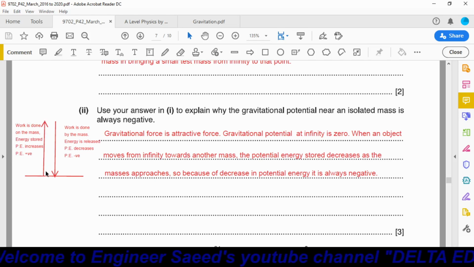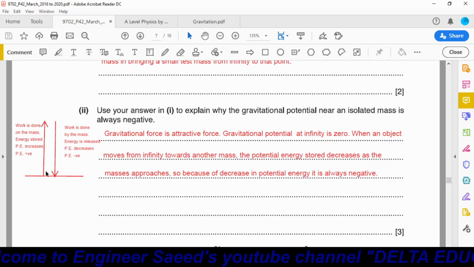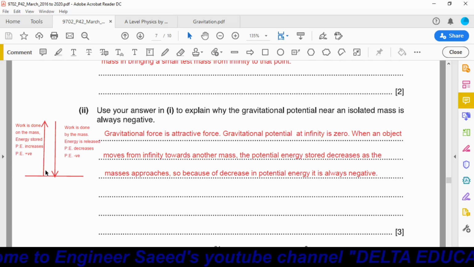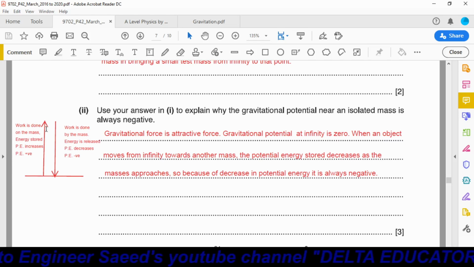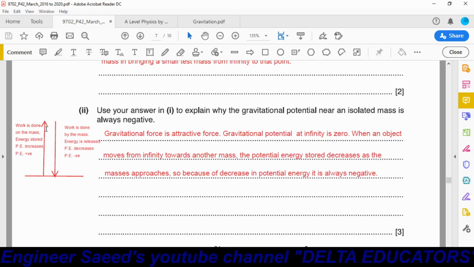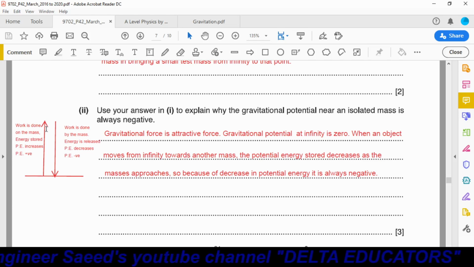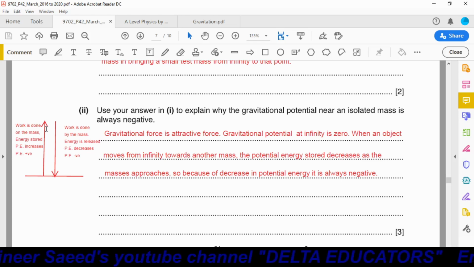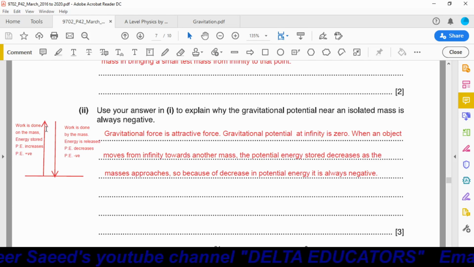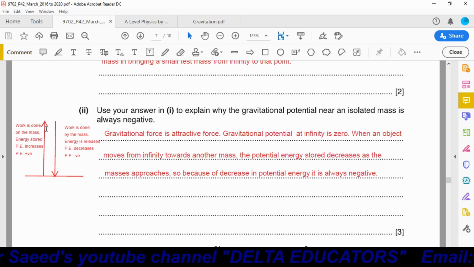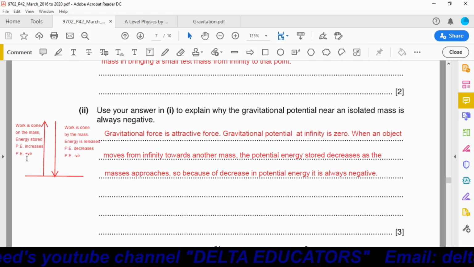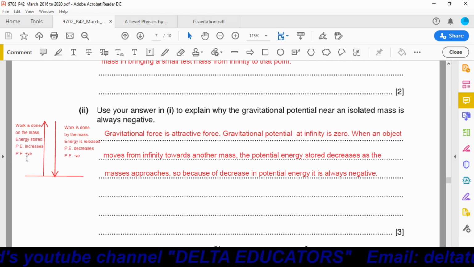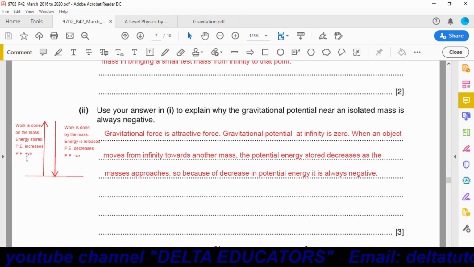When we take the object against its field, from the surface of the earth to a certain height, we have to do some work, and this work is stored in that object in the form of gravitational potential energy. Since energy is stored in it, this energy is represented by a positive sign, so we can say the gravitational potential energy stored in it is positive.